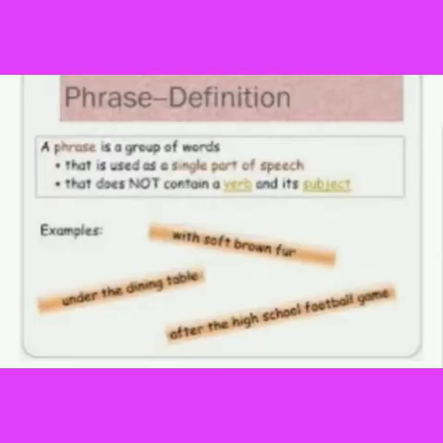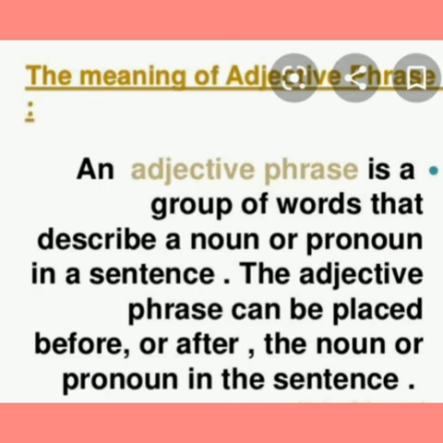Let us see examples. With soft brown fur, under the dining table, after the high school football game, all these are phrases. Adjective phrase. An adjective phrase is a group of words that describes a noun or pronoun in a sentence. The adjective phrase can be placed before or after the noun or pronoun in a sentence. So what does it describe? It describes a noun or pronoun. And where is it placed? It can be placed before or after the noun or pronoun.